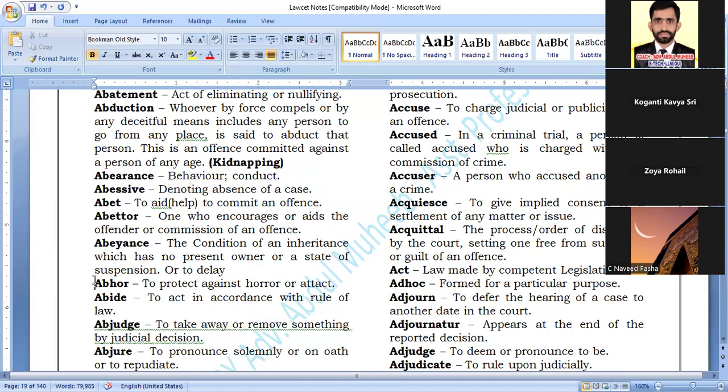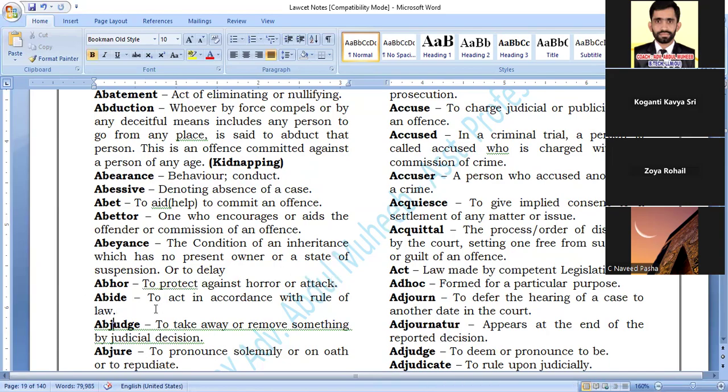Abhor. Abhor का मतलब क्या है? To protect against horror or attack. It's called as abhor.